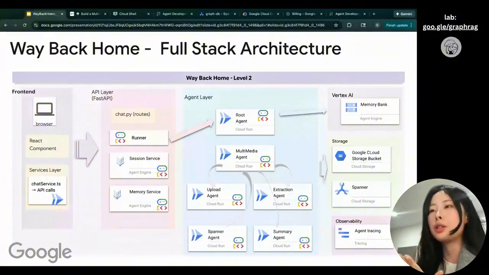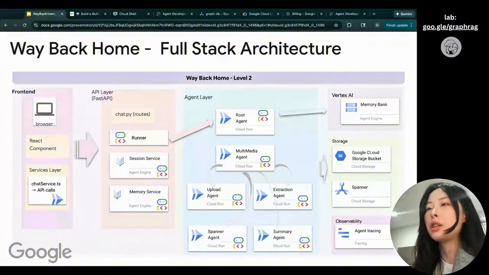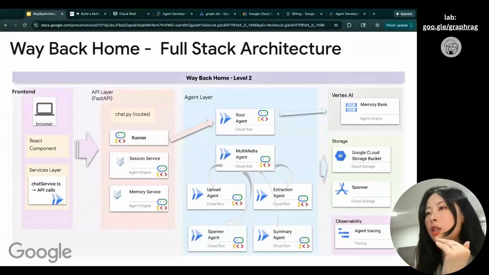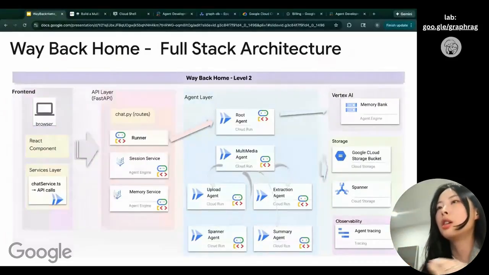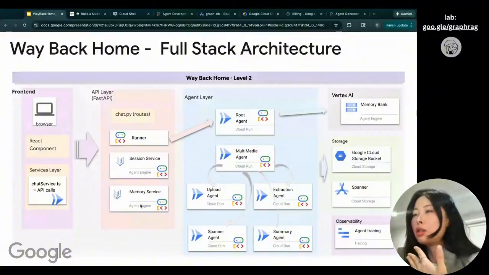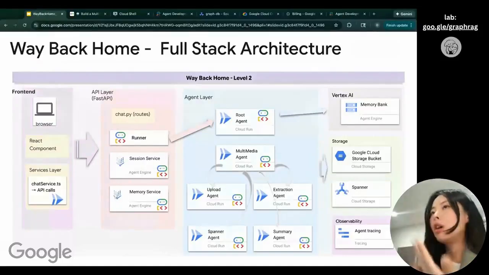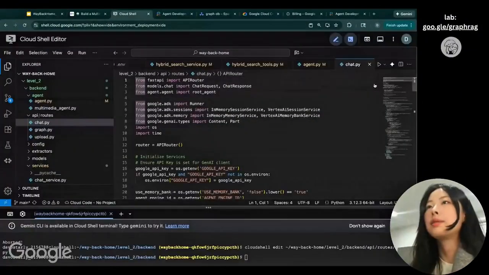We also have the session service and the memory service. Those contain the conversation history we have with the agent. Whatever you ask the agent, like doing this search, or who has this medical skill, or asking about relationships to understand more about this knowledge database, all the conversation you have with the agent is stored in the session service and memory service.